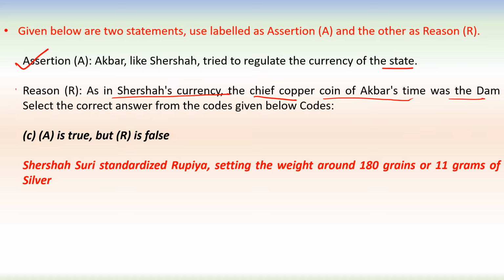This is not correct. So here A is true but R is false. Sher Shah Suri standardized the rupiya, not the dam, and he set the weight at around 180 grain or 11 gram of silver.